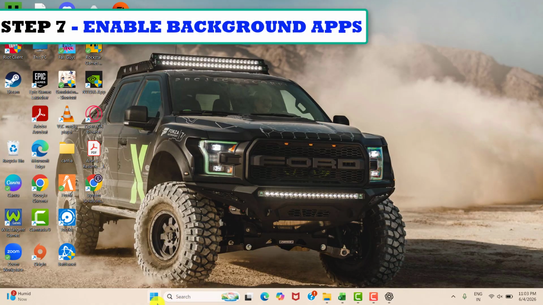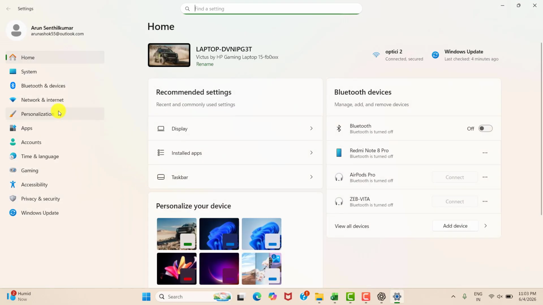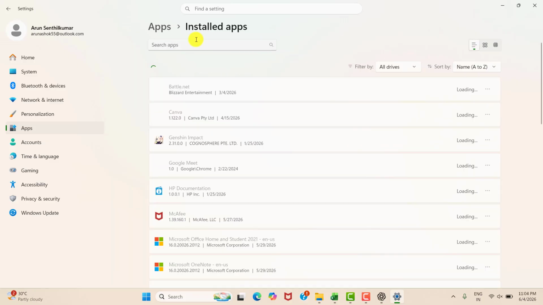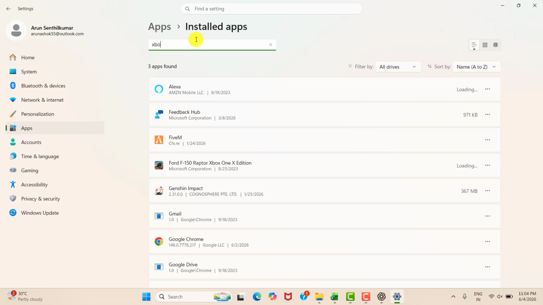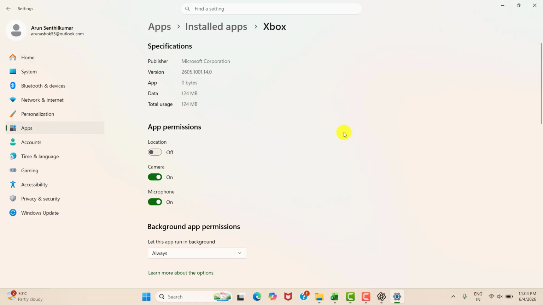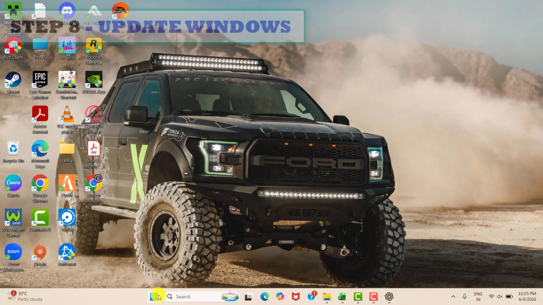So seventh step is to enable background apps. For that you need to enter into your settings and then apps. Over there installed apps, and then type Xbox, three dot icon, advanced option. Please scroll down. You may see background app permission, so make it as always.